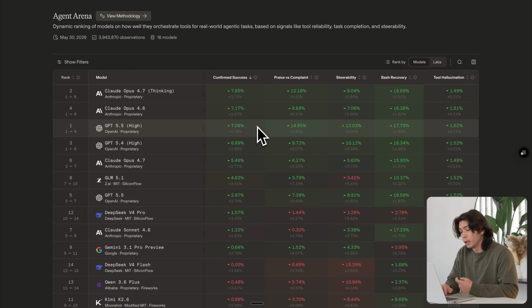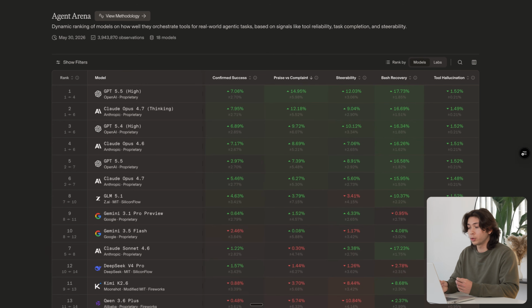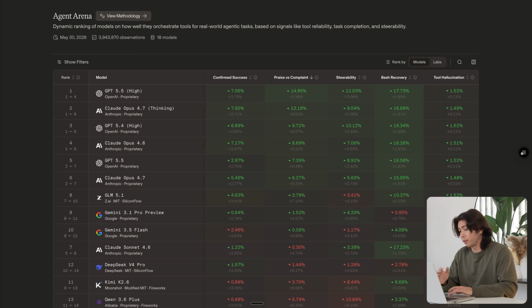We can look at the implicit version of this, which is praise versus complaint. Here, we see the models that receive explicit praise from the user. So that's a user saying, absolutely, I love what you just did. Or, hey, this is slop. It doesn't work. I hate it. Please fix it. That would be a negative reaction, of course.